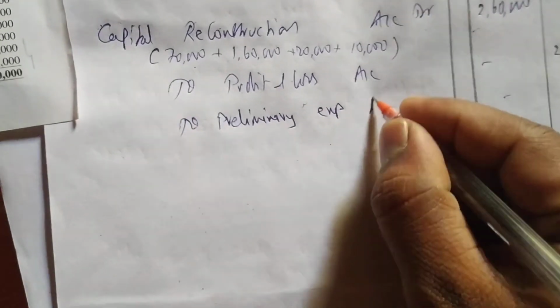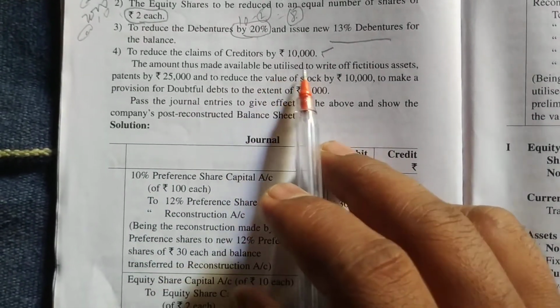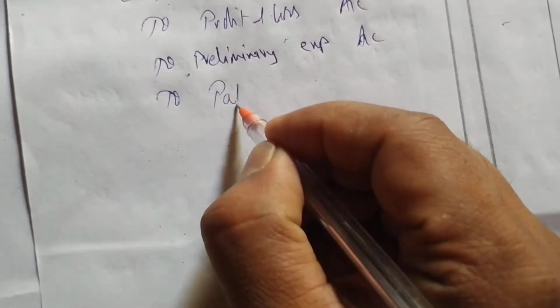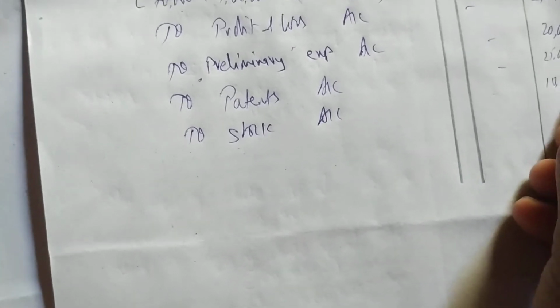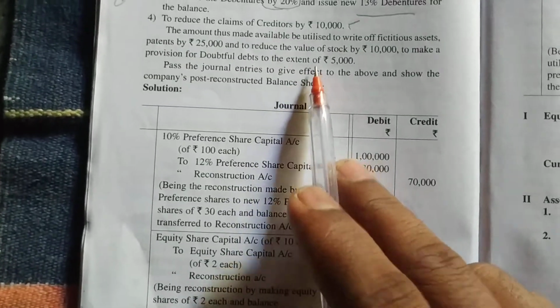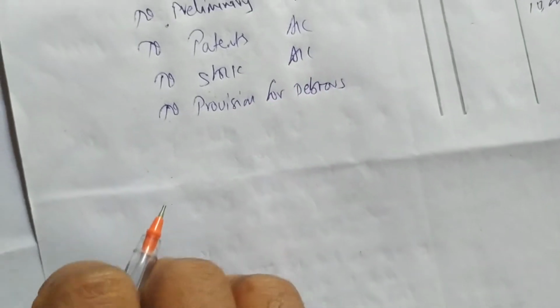Okay, next, some more points he's saying in the question. He's saying the amount thus made available be utilized to write off fixed assets. Okay, done. Patents by 25,000. Now next he's saying patents. Reduce patents by 25,000. Patents account, how much? 25,000. Next, what is he saying? And stock by 10,000. Stock also we will reduce by 10,000. Next, what is he saying? And 5,000 for provision for debtors. For provision for debtors also he is saying to use. How much for provision for debtors? 5,000.